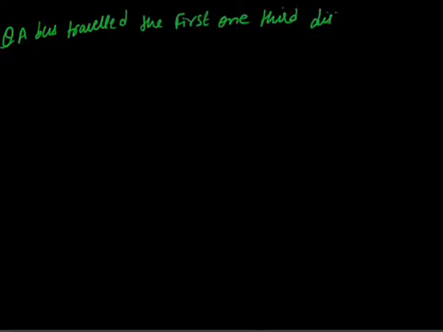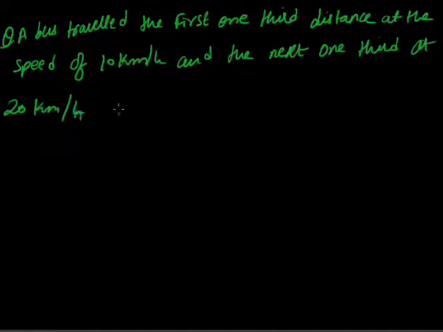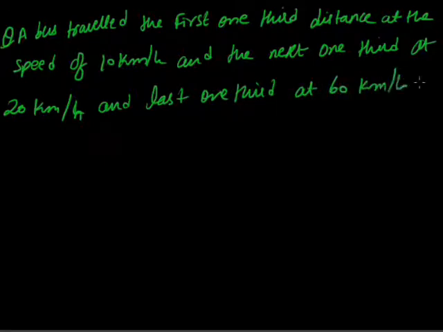Given to us is that a bus traveled the first one third distance at the speed of 10 km per hour, the next one third at 20 km per hour, and the last one third distance at 60 km per hour.